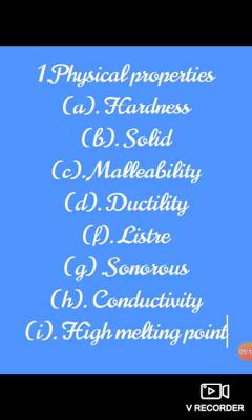Now we have malleability. So what is malleability? The property of metals by which they can be beaten into thin sheets is known as malleability. For example, silver metal is beaten to make silver foil used for decorating sweets.